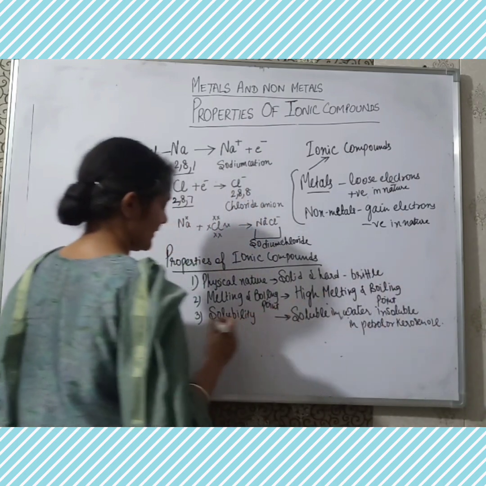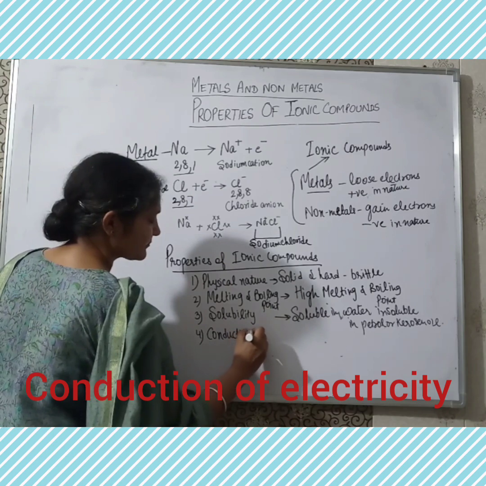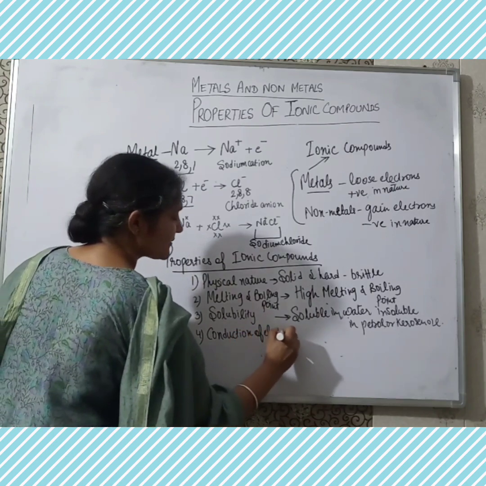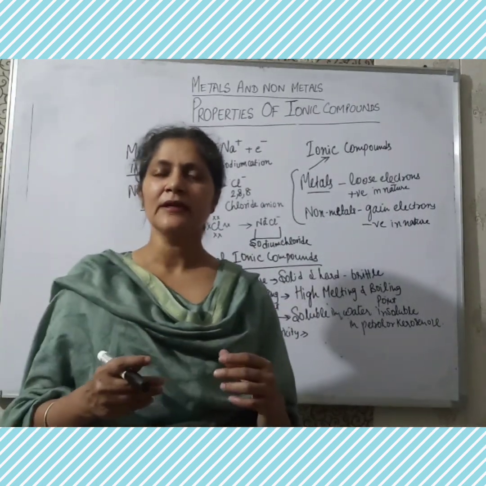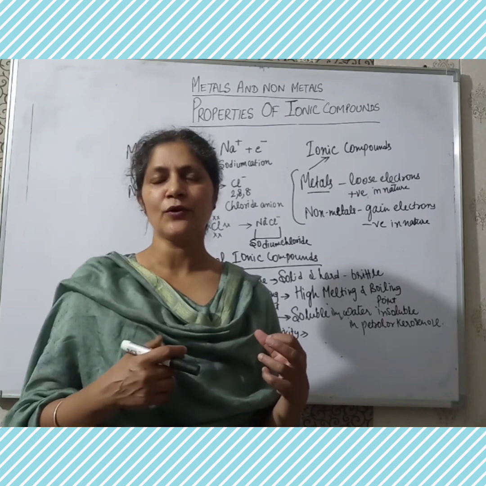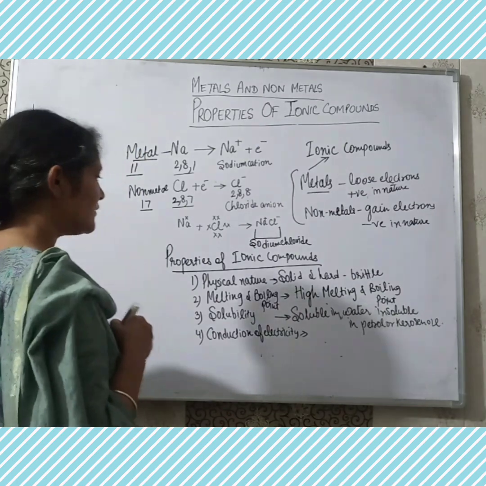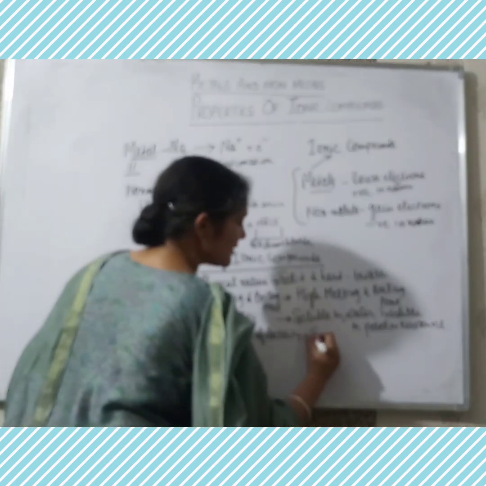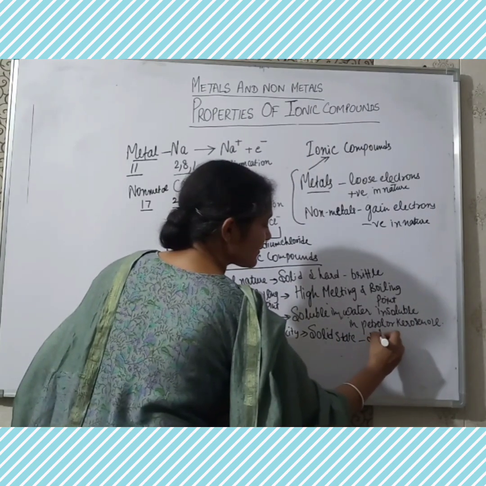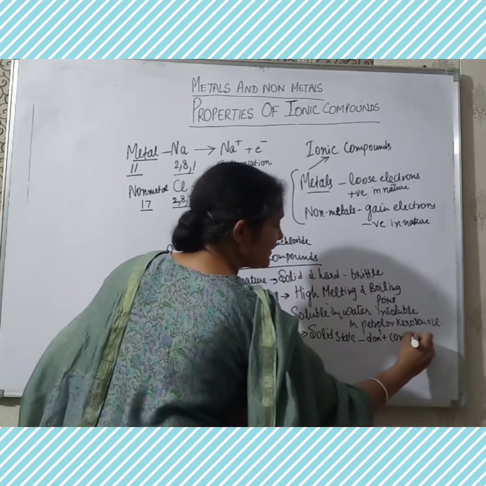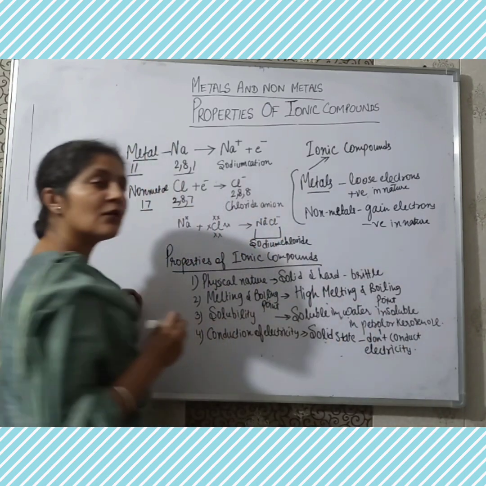Now the last property is conduction of electricity. For the conduction of electricity, there must be the movement of the two oppositely charged ions, which is not possible in the solids. So, when the ionic compounds are in solid state, they do not conduct electricity because the movement of oppositely charged ions is not possible.